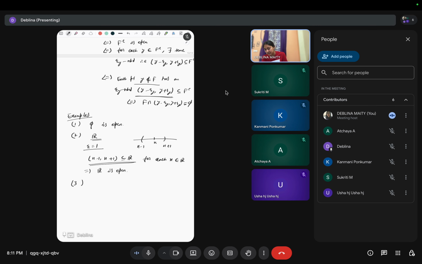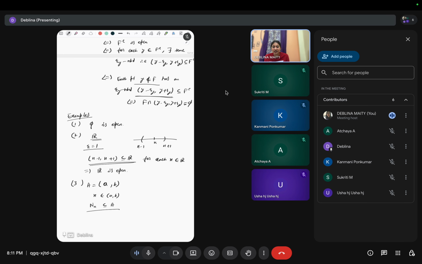So what about the set this AB, this interval AB? We know that this is an open set, but by the definition, we have to find, for any x, suppose x belongs to this AB, a neighborhood of this x which is completely contained in AB.